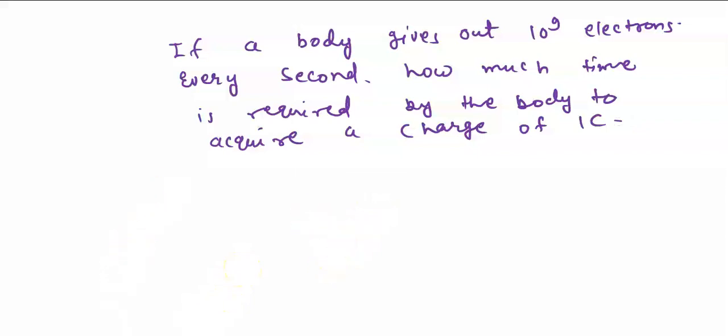What is the body doing? It is losing, or gives out means losing. So it is becoming positively charged basically. And the number of electrons which are lost is 10 to the power 9. 10 to the power 9 electrons are lost per second. These many electrons per second are lost.